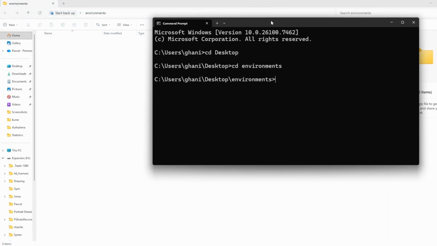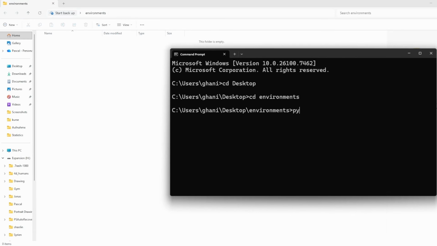And now I can create a new environment by using python -m venv for virtual environment, followed by the environment name, env. This could be anything technically though. So this could also be this. This is just going to be the name of your environment. And I'm going to use env because that is pretty common. But feel free to use anything. And you can see this creates this folder, which is going to be our first environment.